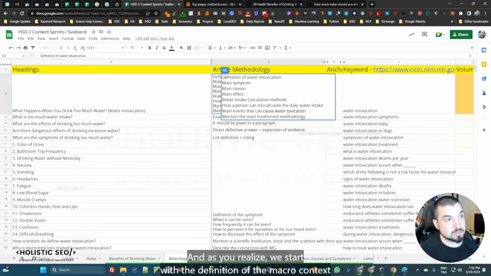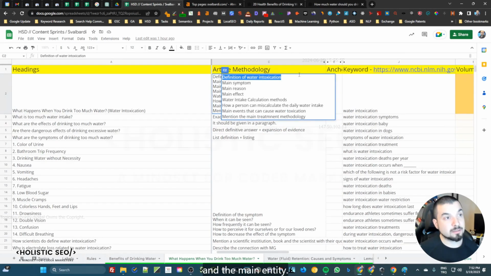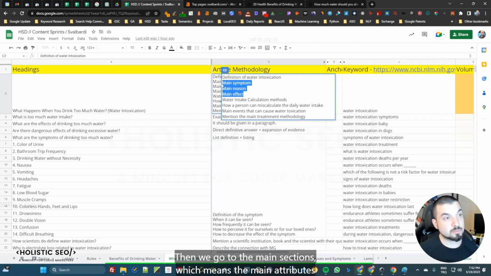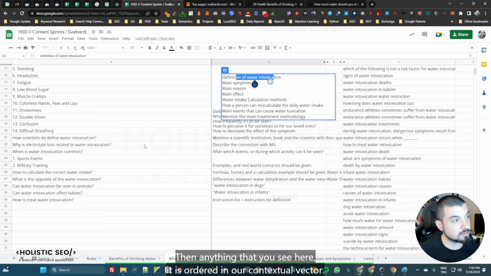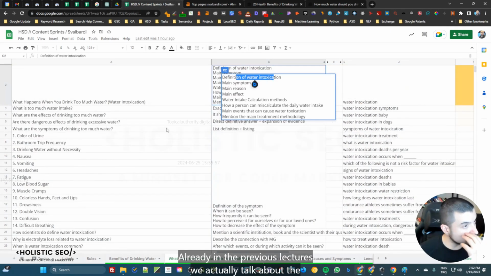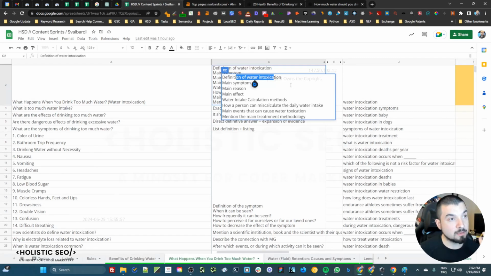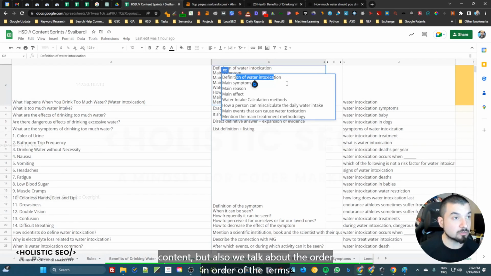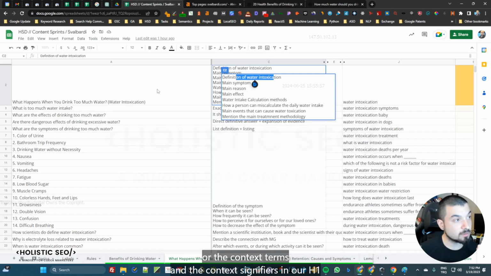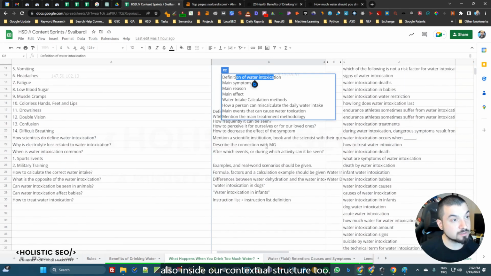As you realize, we start with the definition of the macro context and the main entity, then we go to the main sections, which means the main attributes or the main samples of these attributes we are giving. Then we go to our in-link or internal link justification, especially with the relevance bridges. Then anything that you see here is ordered in our contextual vector already. In the previous lectures, we talked about the supplementary content, but also about the order of the terms or the context terms and the context signifiers in our H1, and how we distribute these things also inside our contextual structure too.